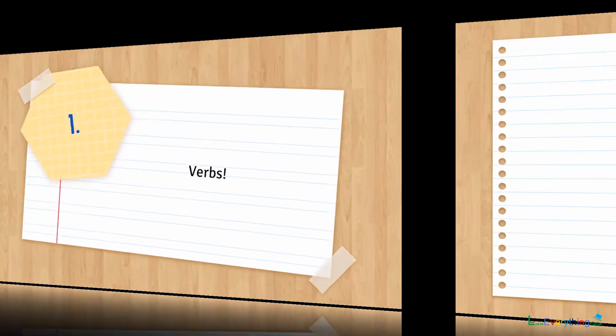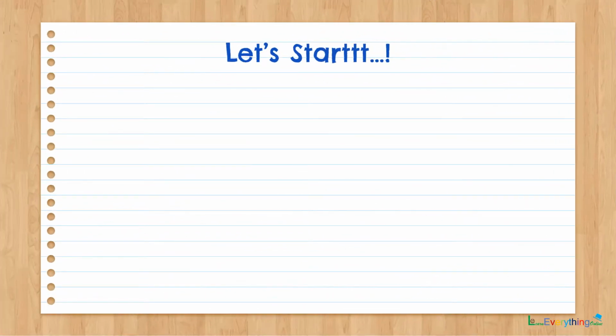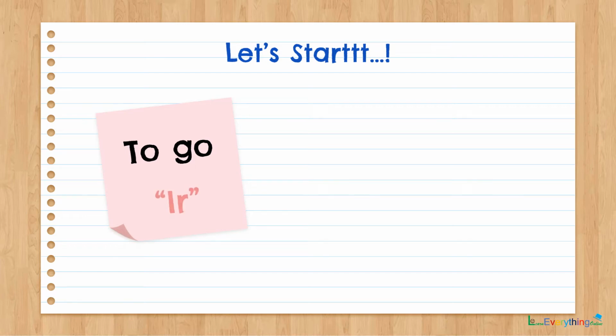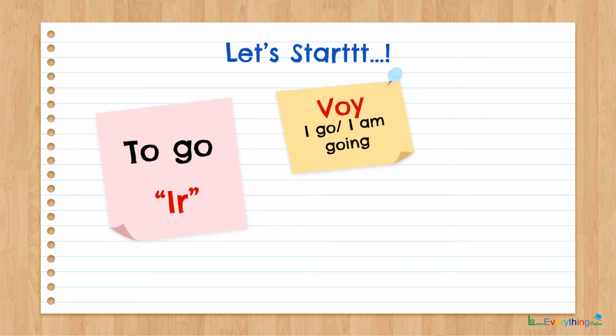So let us begin. The very first verb that we will be seeing in this lecture is to go. It is a really simple word, it's just ir. Now the three forms of the verb: the first person form, I go or I am going, is voy. This is not really related to the base verb, so you just have to remember that the relation is not present.